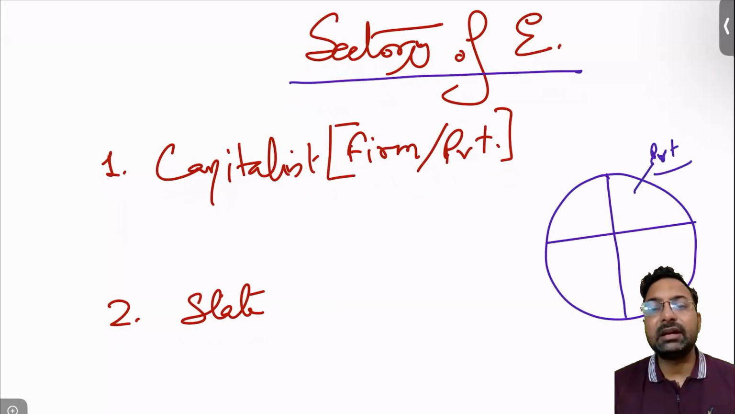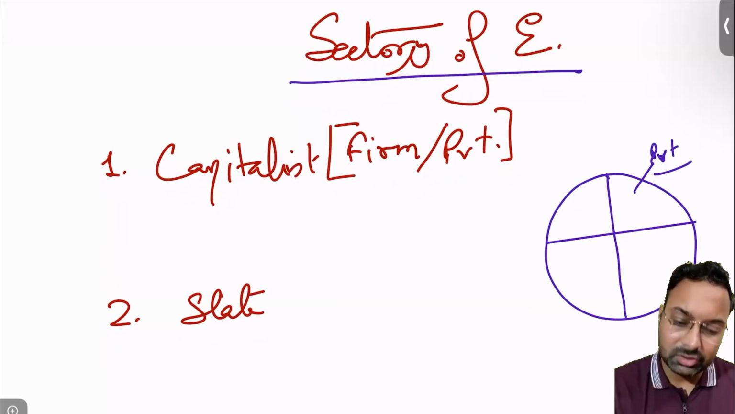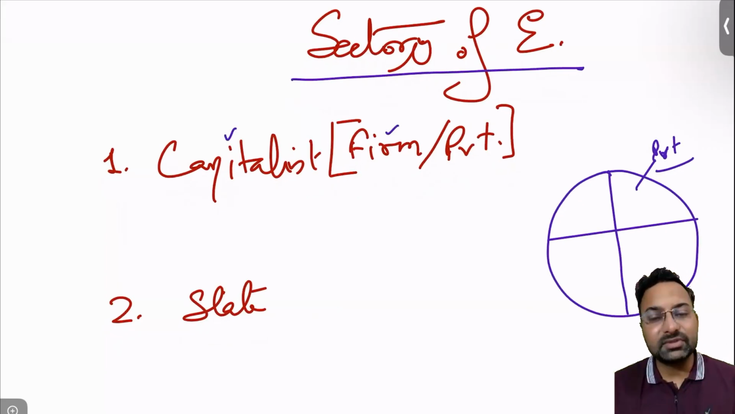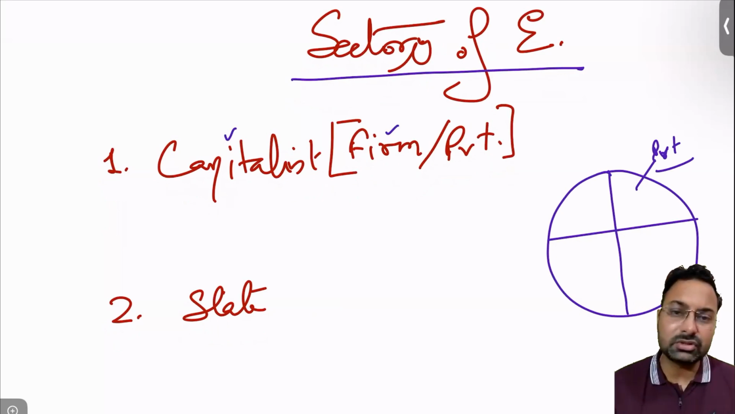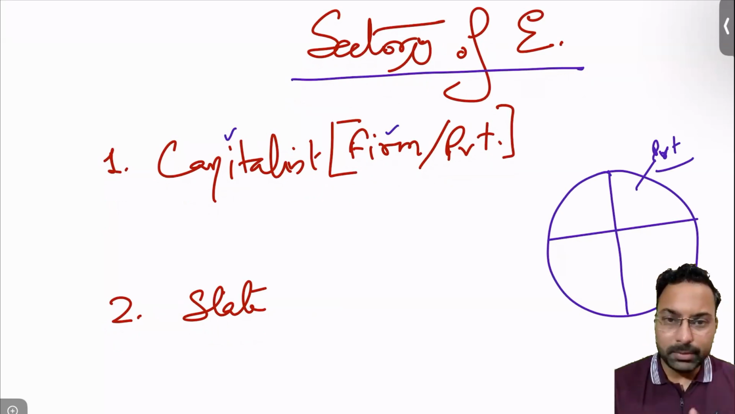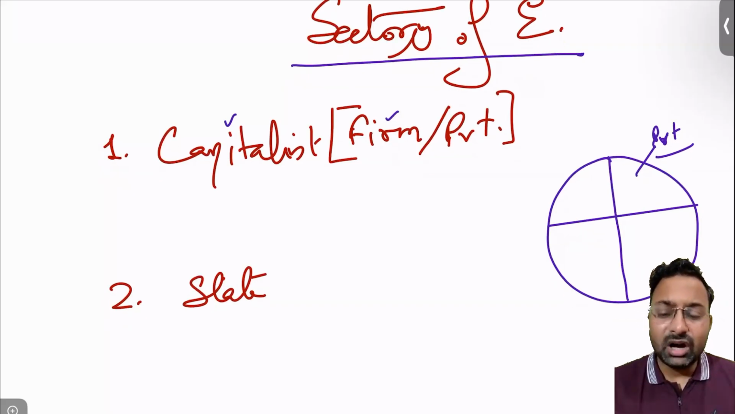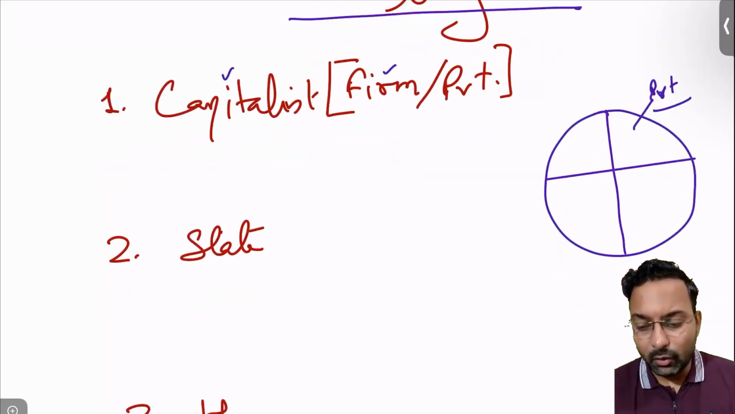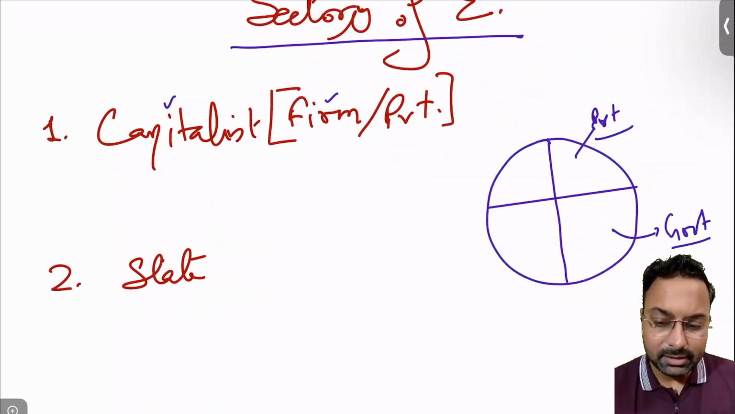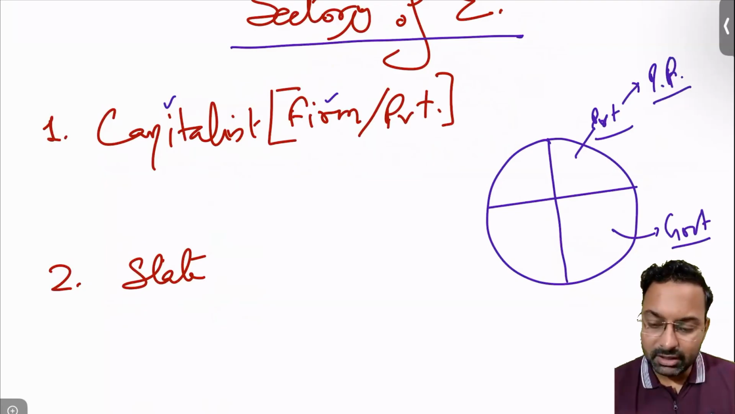In the private sector you can talk about the capitalist people, you can talk about those firms, those corporations which are working in their individual or private capacity, right? So that will be part of the private sector, right? Now outside this there will always be a government, okay? The private sector does its private production, but the government also does some production, right?